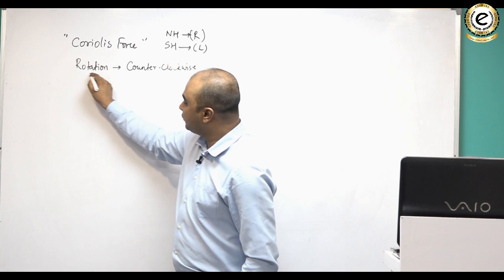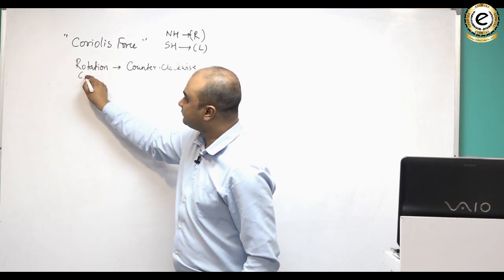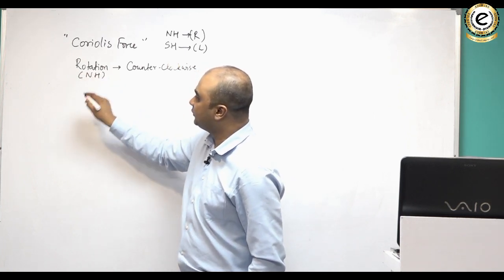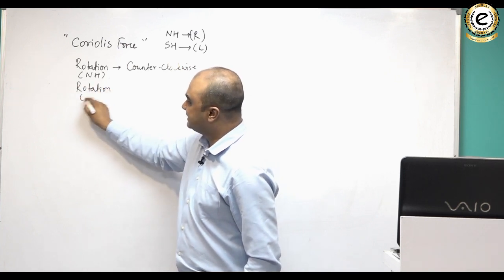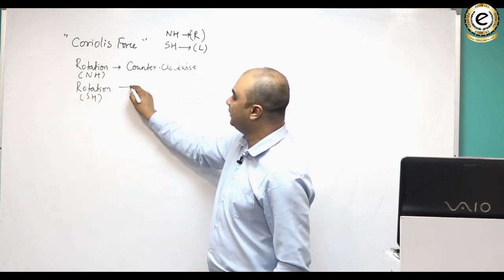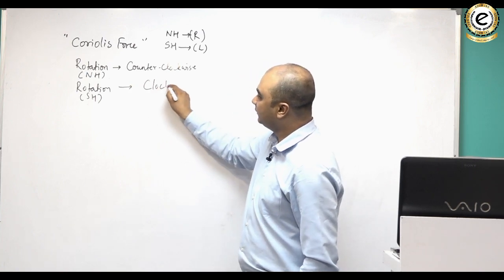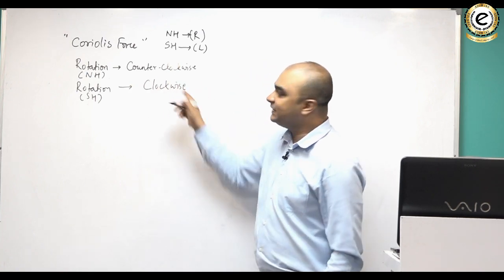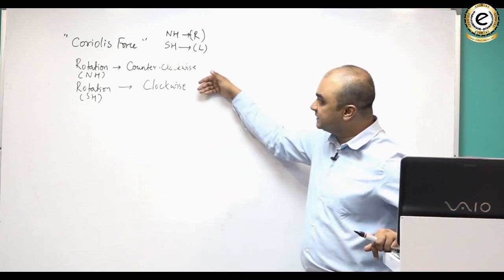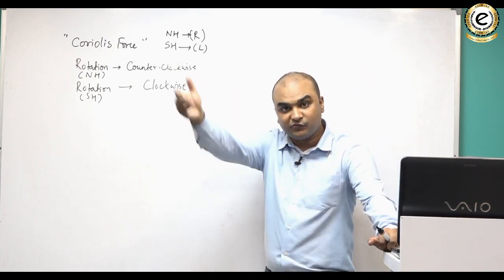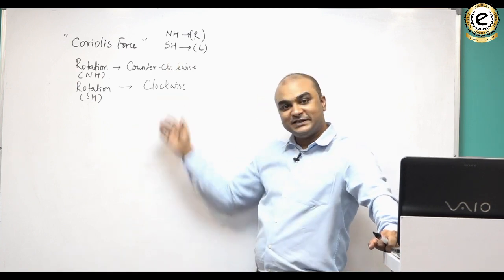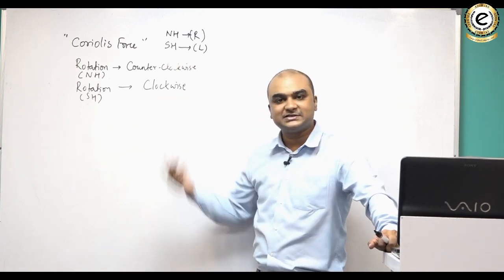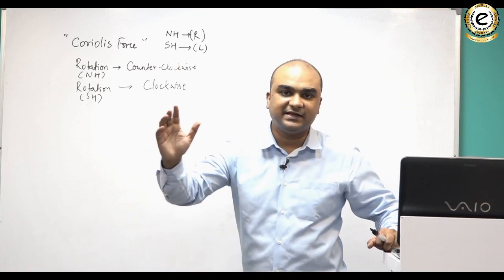Whereas when we look at the rotation from the southern hemisphere's point of view, it is clockwise. यही रीजन है जिसकी वजह से कोई भी चीज जो नॉर्दर्न हेमिस्फीयर में मूव कर रही है, it turns towards its right, and whatever is moving in the southern hemisphere including winds, ocean currents etc, they turn towards their left.